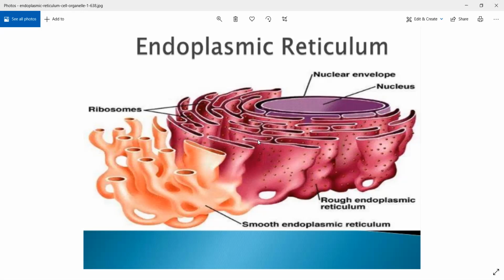Okay, especially अगर smooth endoplasmic reticulum की बात करें, smooth endoplasmic reticulum is involved in synthesis of lipids, synthesis of fats, lipids से fats बनते हैं आपके, and it is responsible for steroids. So steroids like estrogen, testosterone, ये पूरे जो hormones रहते हैं, इन लोगों को steroid hormones बोलते हैं. Steroid hormones इन लोगों को इसलिए बोलते हैं क्योंकि they have a specific type of ring inside them. Okay, that ring will be present in all steroid hormones.